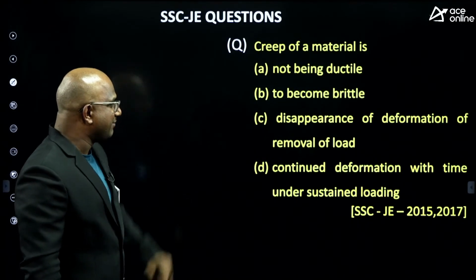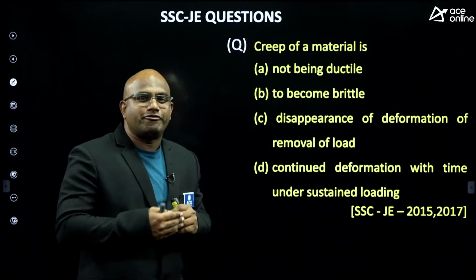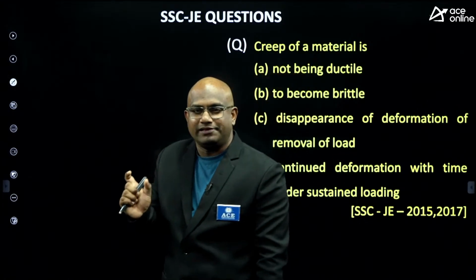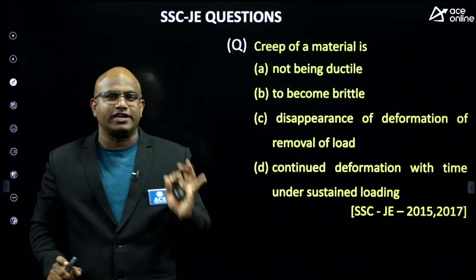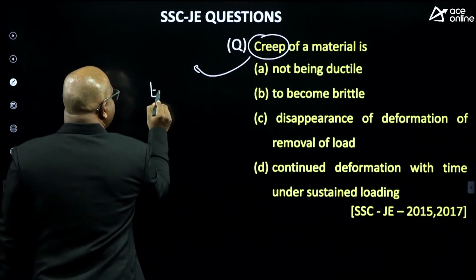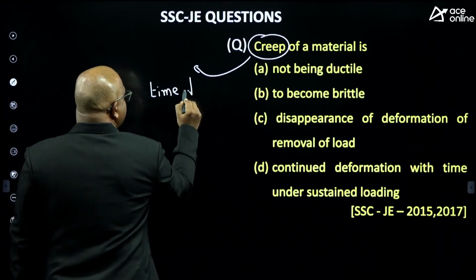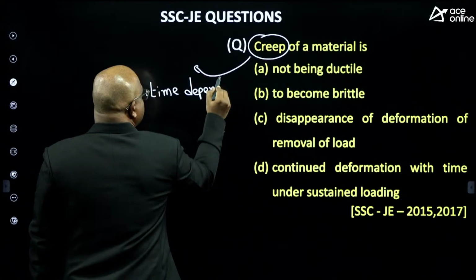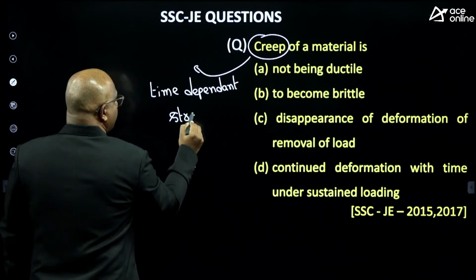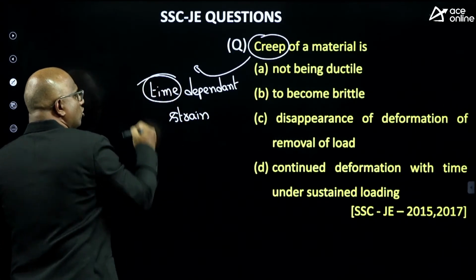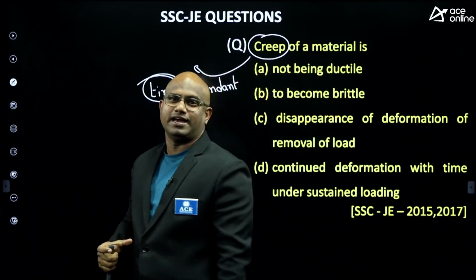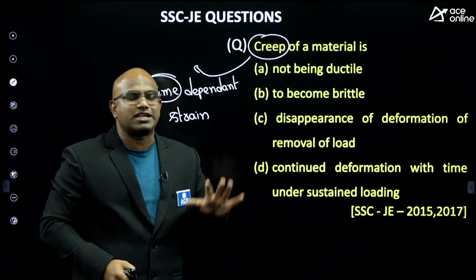Next, this is creep. Based on the property of creep, they have given questions multiple times. So whenever you hear the word creep, remember only one keyword here. Creep means time dependent strain. Time dependent strain. Apart from all other mechanical properties, guys, only creep is a function of time t. That's why you can easily eliminate other options.